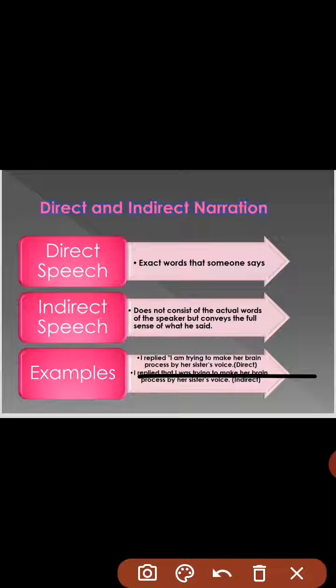Now here, you are supposed to report or make indirect the part of speech that is in between the inverted commas. So when we change the sentence into indirect speech, we remove the inverted commas first, and then: I replied that I was trying to make her brain process by her sister's voice. So that becomes indirect now.